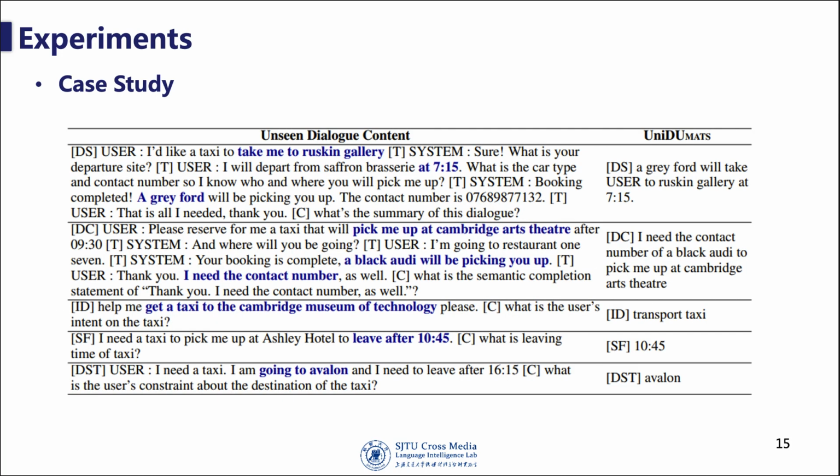We also test our unified model on unseen dialogues. We can see that our unified model can still output reasonable answers.